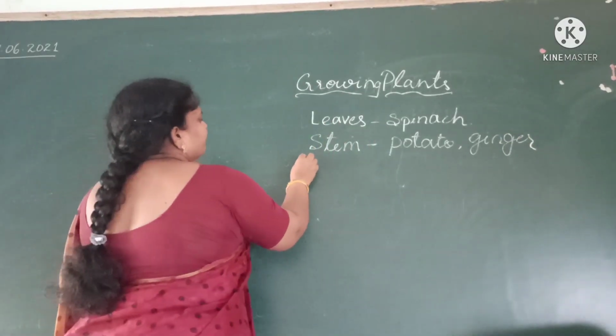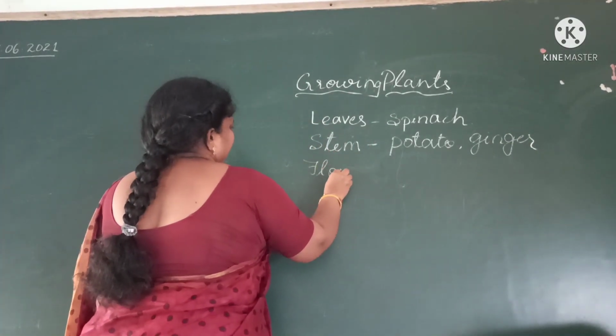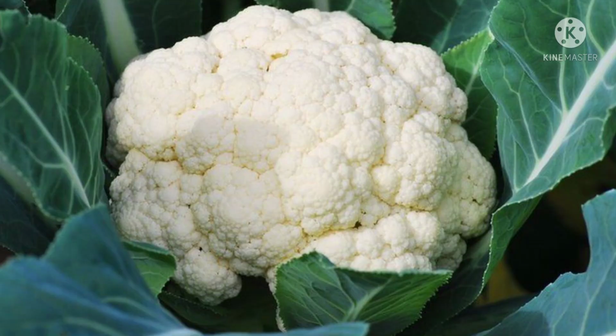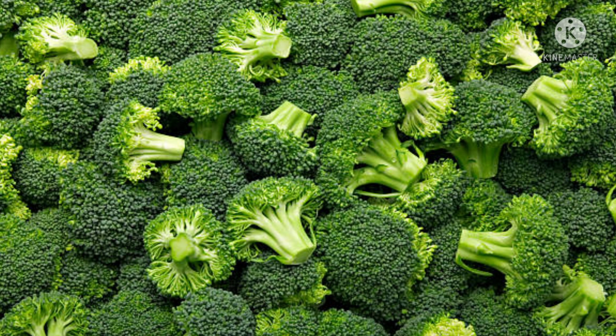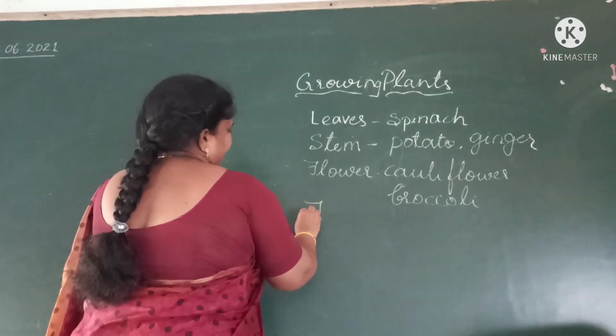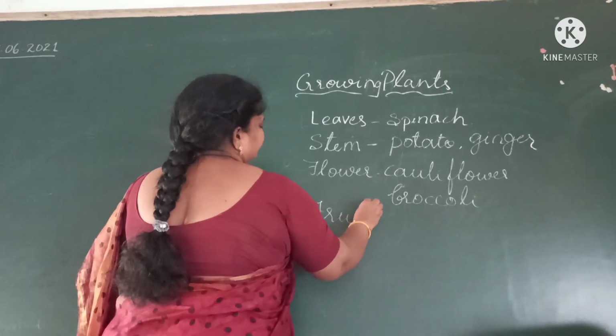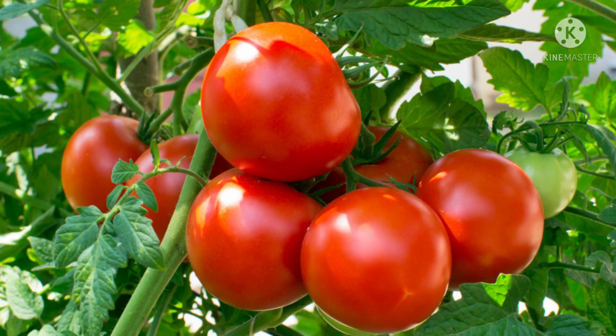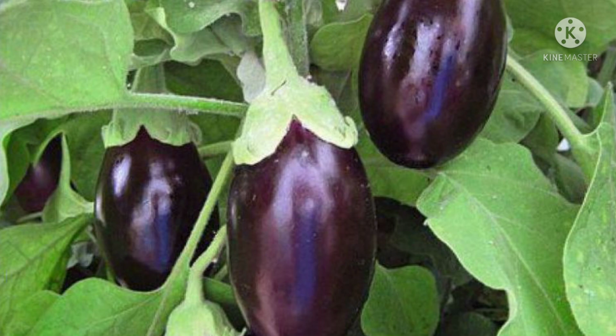Next, flower. Flowers, cauliflower and broccoli. And fruits we are using. What are the fruits? Tomato, brinjal.